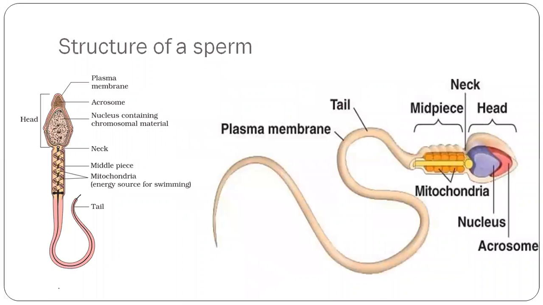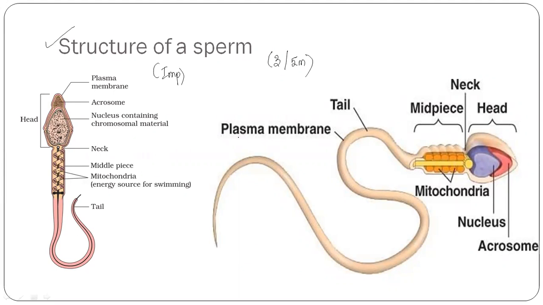Next is the structure of the sperm. This is an important diagram again. Draw and explain the structure of the sperm can be asked, so it is an important question. It can be asked for 3 or 5 marks.